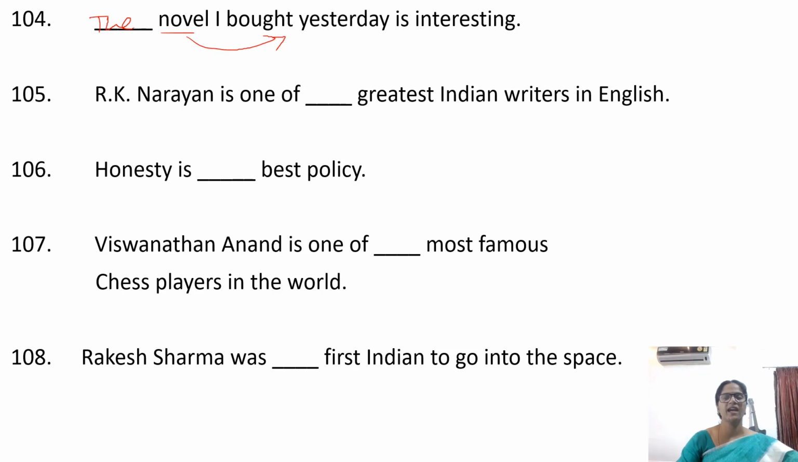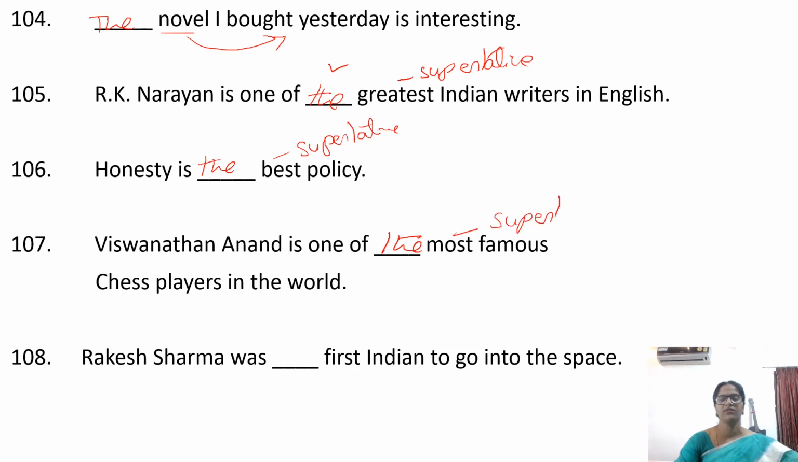R.K. Narayan is one of the greatest Indian writers in English. Greatest, superlative. So before superlatives, we have to use the. Honesty is the best policy. Again, best is superlative. Vishwanath Anand is one of the most famous chess players in the world. Most, superlative form of adjective.